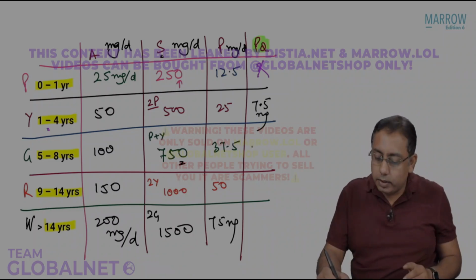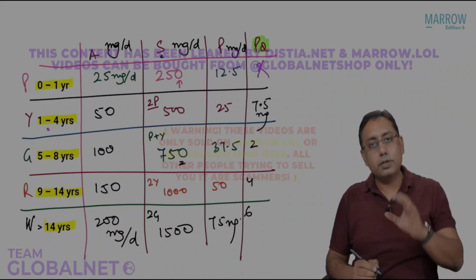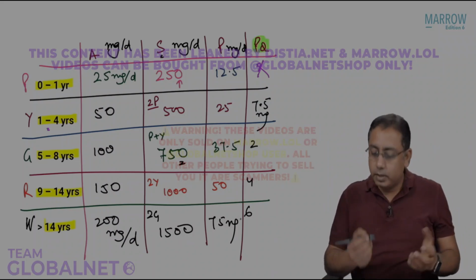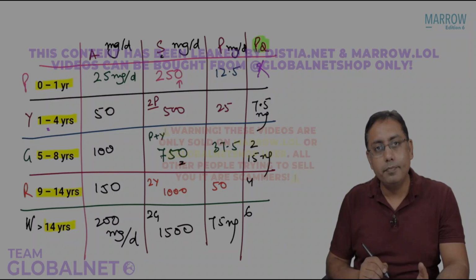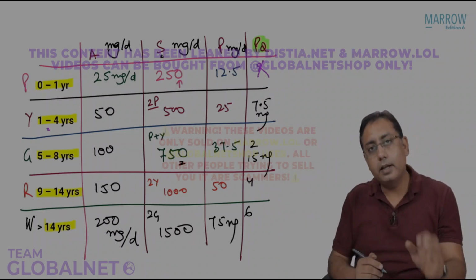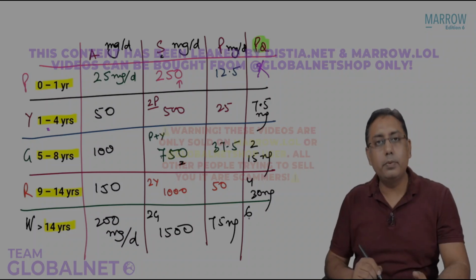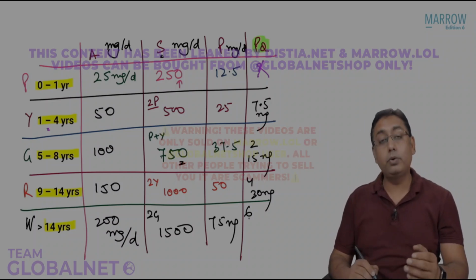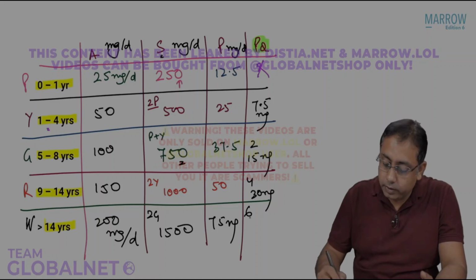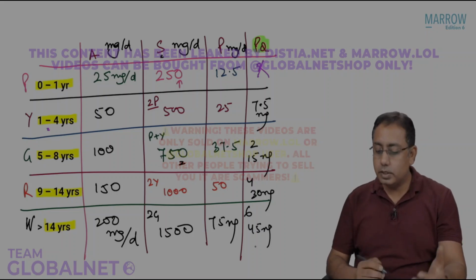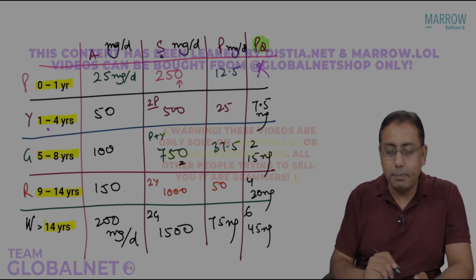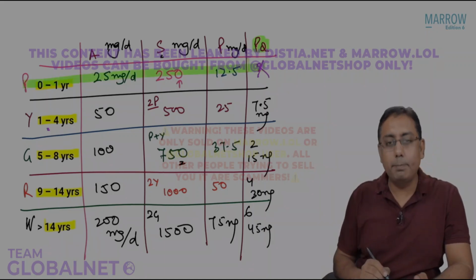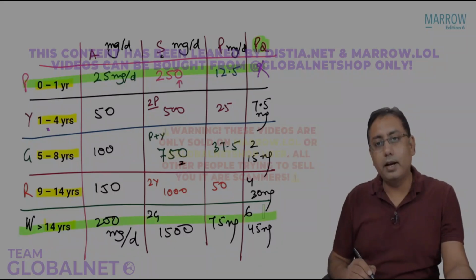In the green category, you give them 2 tablets, in red 4 tablets, and in white 6 tablets of that 7.5. So what is the answer? 7.5 two times is 15 milligrams of primaquine for the green category. In the red category, 4 tablets means 30 milligrams of primaquine. And in the last, white category, you give 6 tablets, that means 30 and 15, 45 milligrams of primaquine. So this is the National Malaria Drug Policy. I know these numbers might sound bad to you, but please remember the pink category and the white category for your exams.